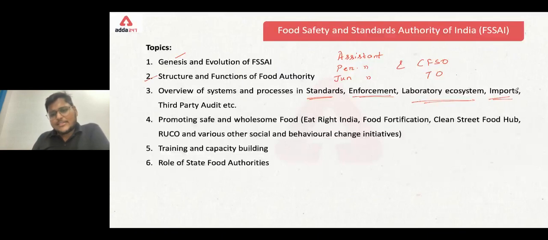So all of these things are checked by the custom officials, but you have to note that FSSAI promotes these custom officials to authorized officials. So authorized officers are the ones who are responsible for the food products that are getting imported into our country. Clear? Next. Then we have the third party audit system.